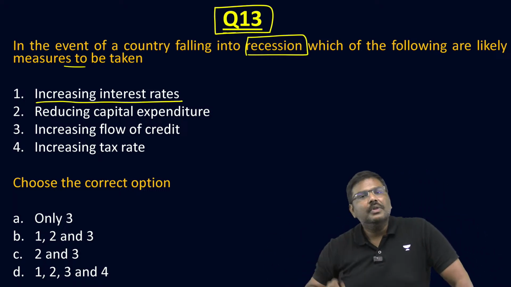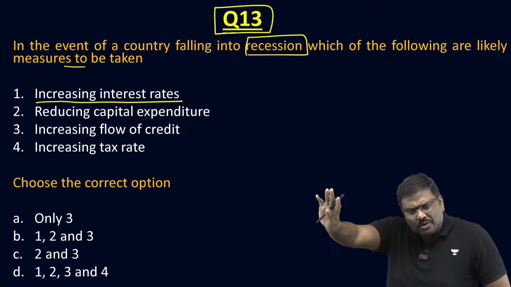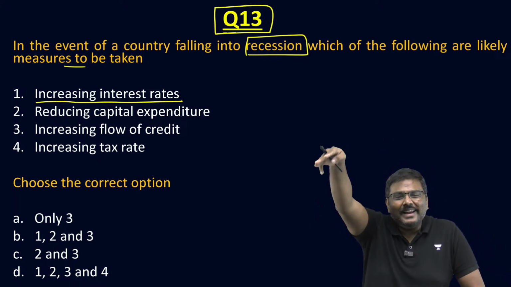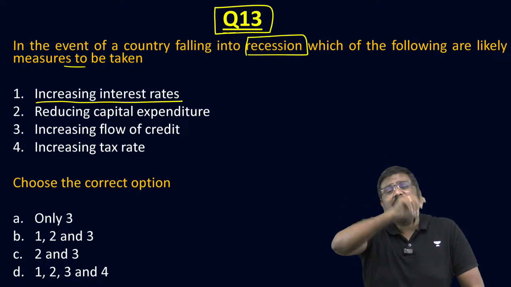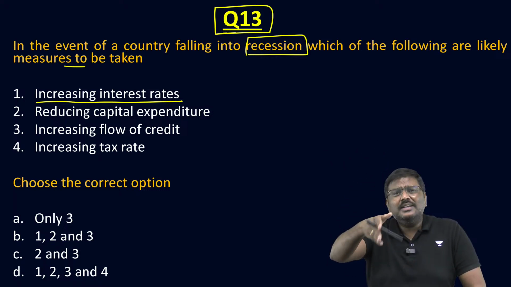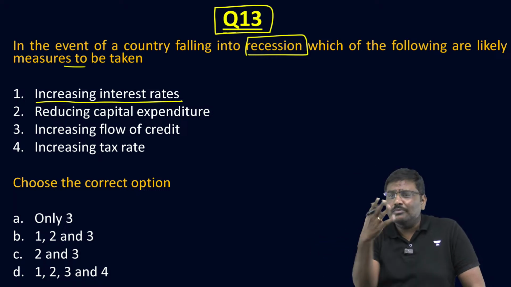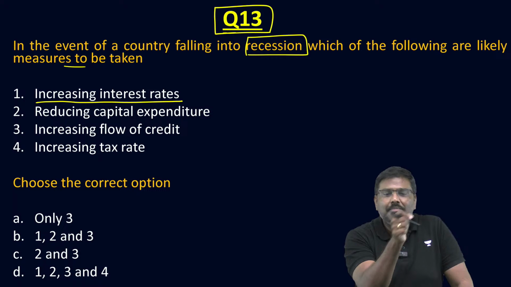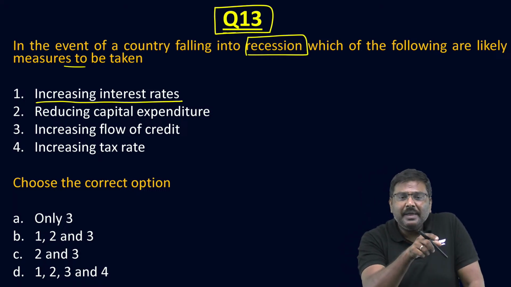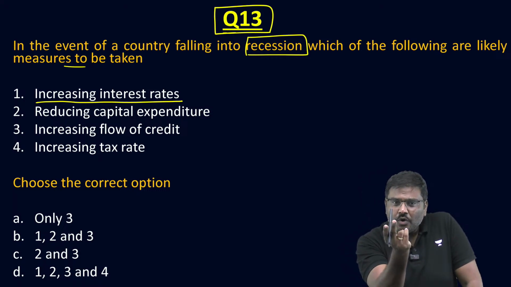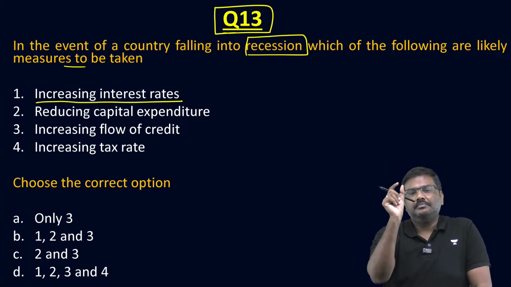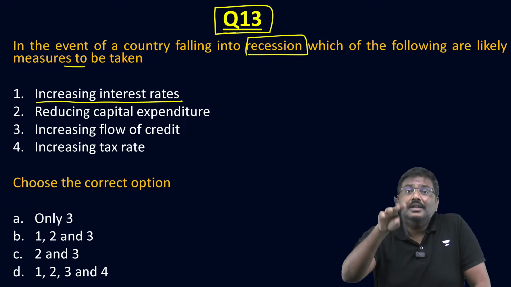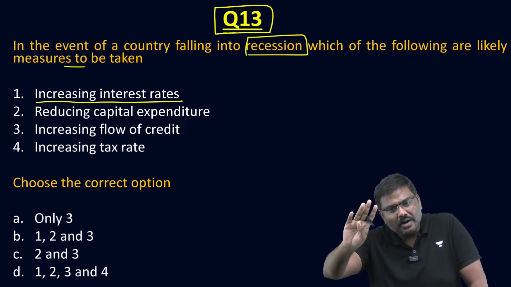Please do let me know. If an economy falls into a recession, and those who are wondering, sir, tell me the answer later, first tell me what is recession. I am worried about recession, you are talking about measures. Recession simply means when the GDP for 2 consecutive quarters contracts. When the GDP for 2 consecutive quarters falls, reduces or contracts, it is called recession.